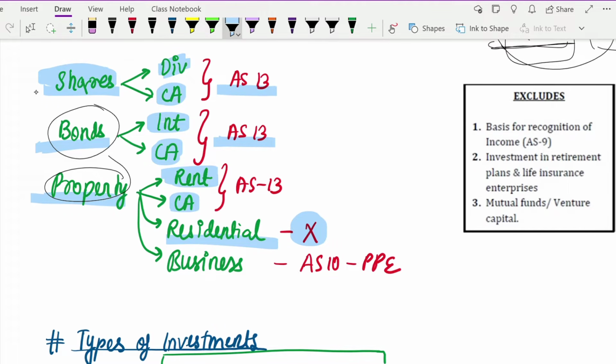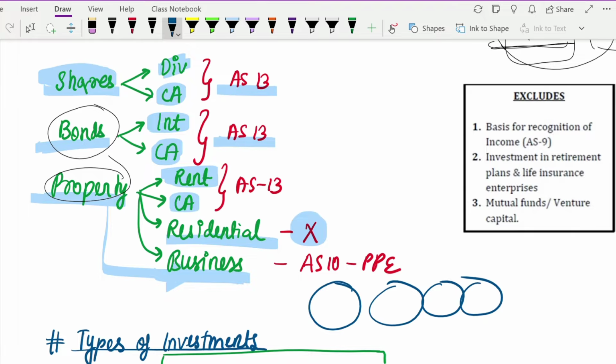Next, if you are getting a property for business purpose, but this property which you have got for business purpose is for your own use or for the business use. Suppose a jewelry shop. They have a lot of jewelry shops in and around the city, and they have a building where they do their administrative or finance work. For doing those kinds of work, they have taken a different separate building and purchased it.